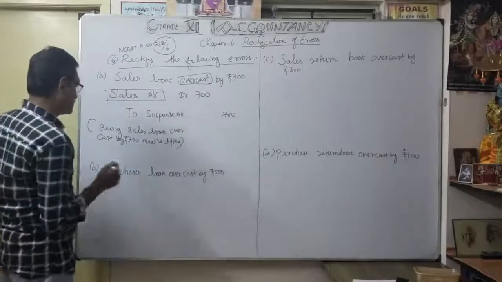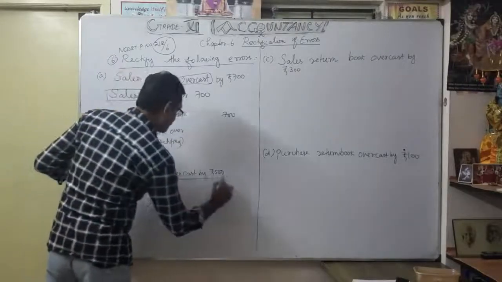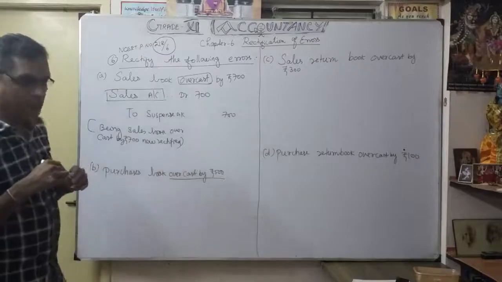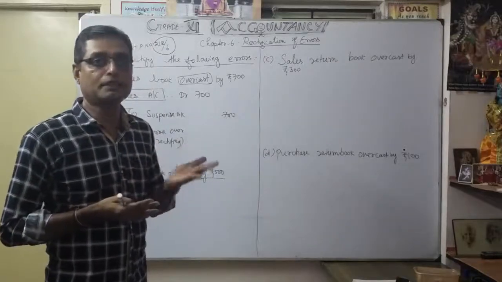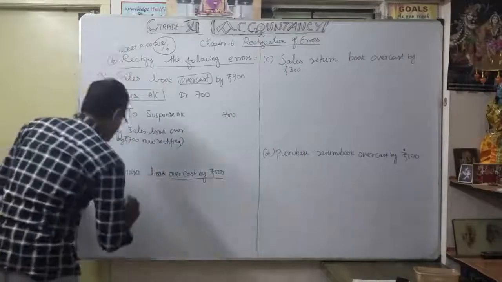Then, purchase book overcast by 500. As you know, purchases account usually comes on the debit side. Now, due to the overcast, I credit purchases.